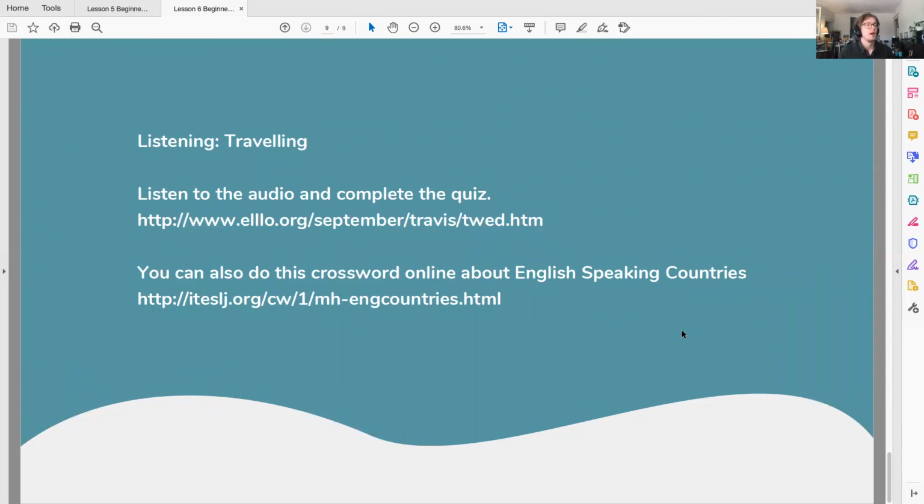So on this very last slide here, we have 2 exercises for you to do. In the first, we have some audio that you need to listen to, and then just complete the quiz. Just follow that link. The second one is a quick crossword for you to do, and it's about English-speaking countries. It works in your spelling, works in your trivia knowledge. Can be a lot of fun.